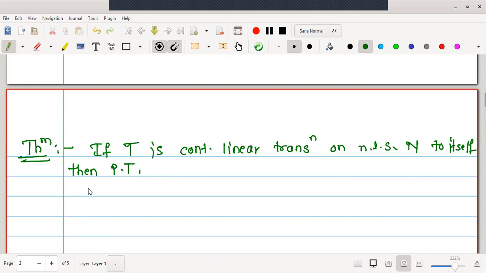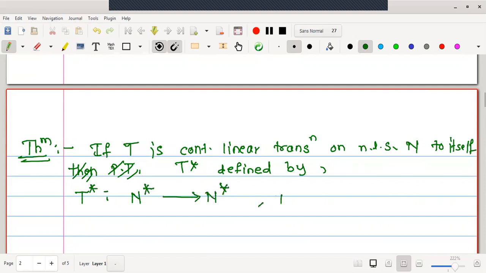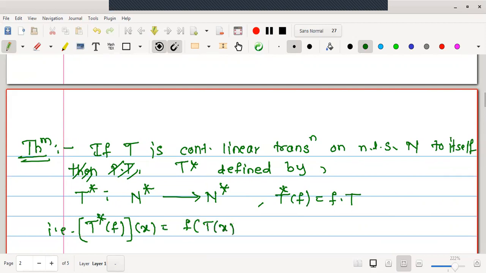Okay, what to prove? Before proving that, I'll write how T star is defined. T star is a mapping from N star to N star. It is defined by T star operated on f, that is T star f operated on x, is defined as f of T of x for all f in N star and x in N.